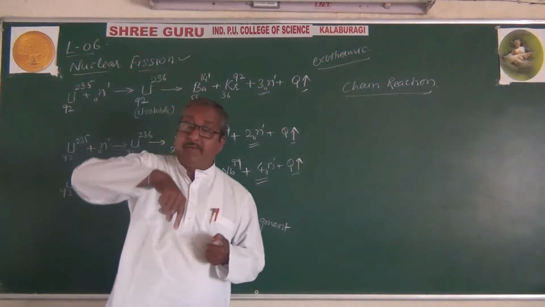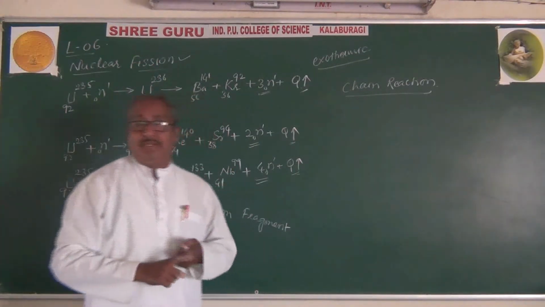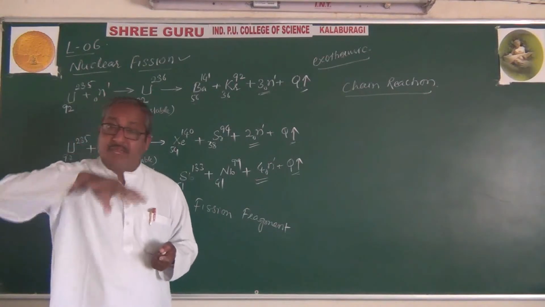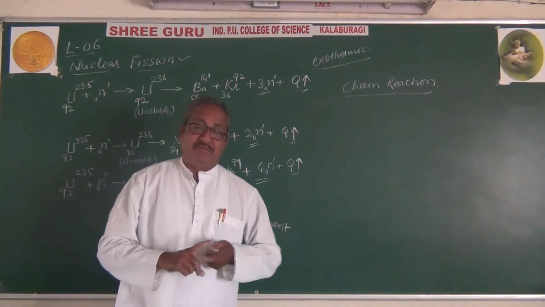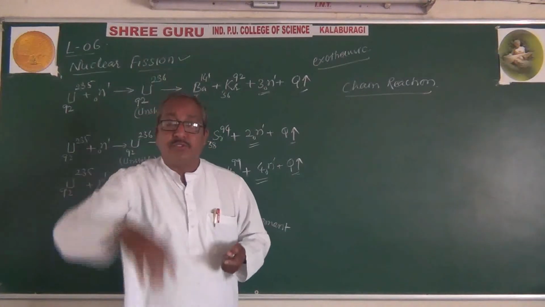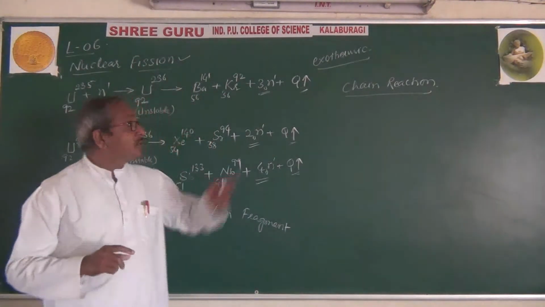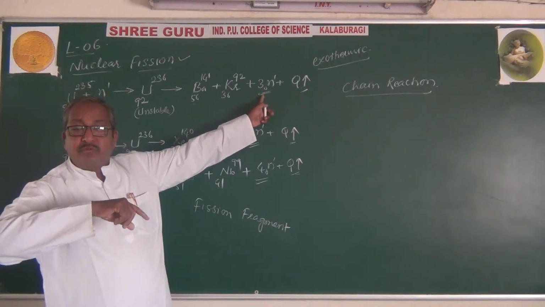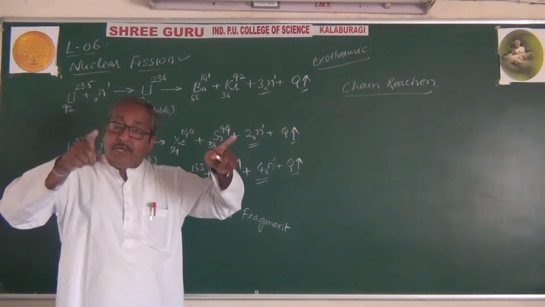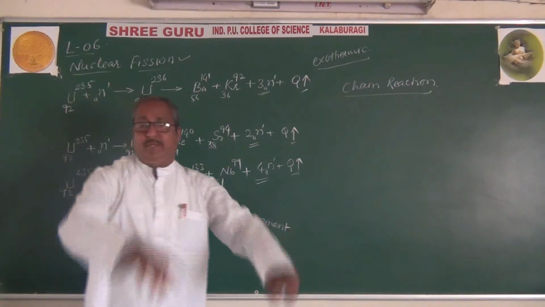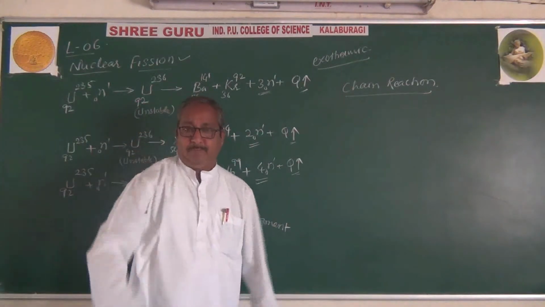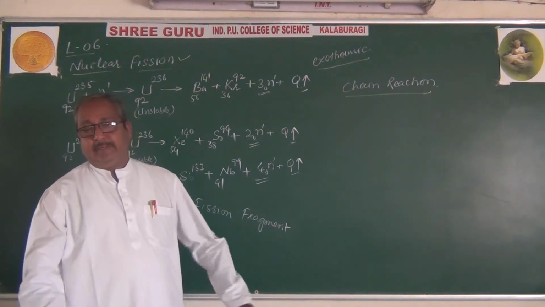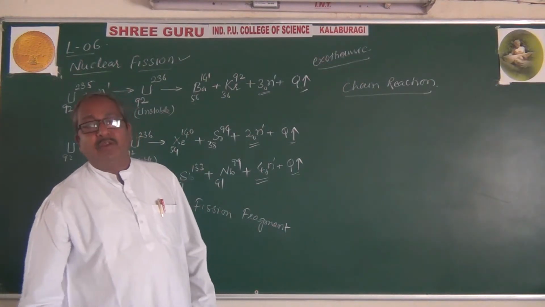Those 27 neutrons bombard 27 atoms of uranium, and in each reaction 3 neutrons are released. 27 into 3 is 81 neutrons. Again these 81 neutrons bombard 81 atoms of uranium. 81 into 3 means 243.